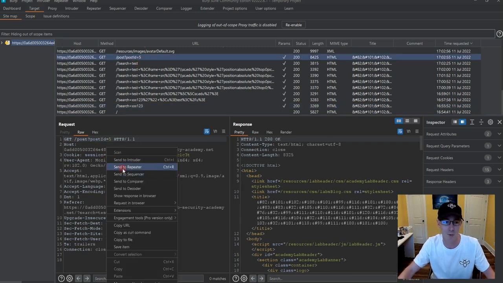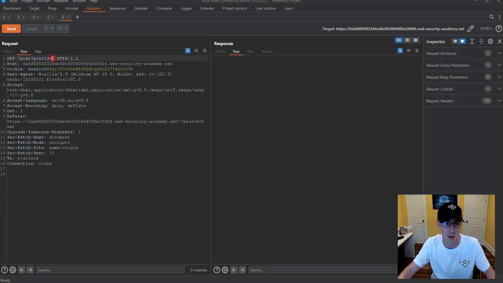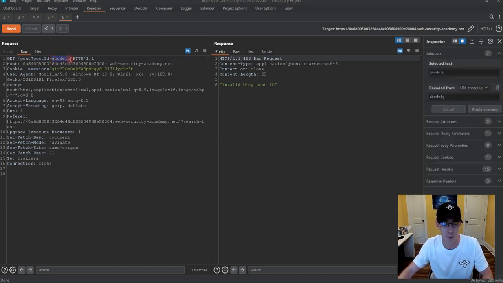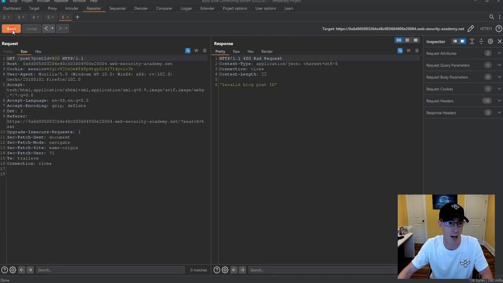This is sent to Repeater, post ID equals 5. What happens if I change it to 500? Does it say not found? Wow, that was really ironic. It literally said exactly "not found." I could have made this website. What happens though if you give it A, B, C, D, E, F, G instead of a number? Does it blow up? "Invalid blog post ID," okay. What happens if you give it a null byte or something?